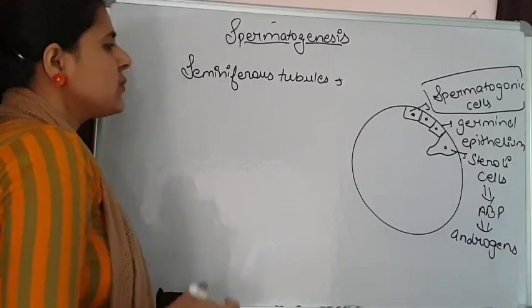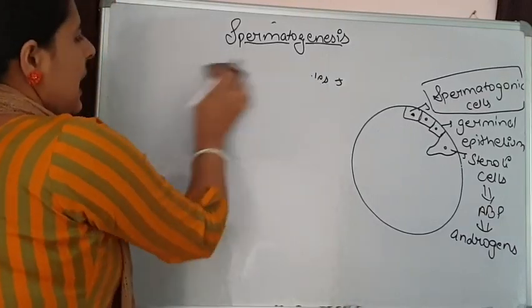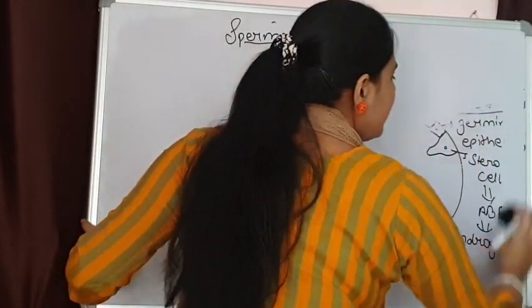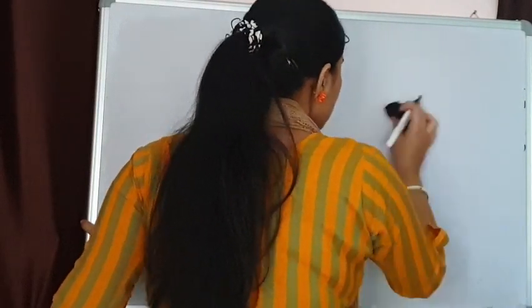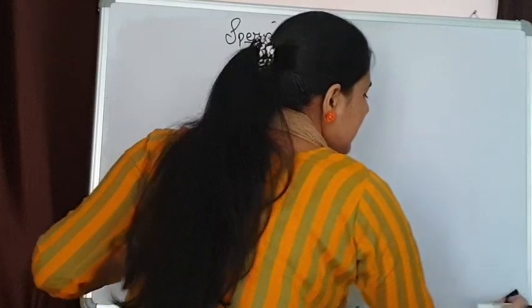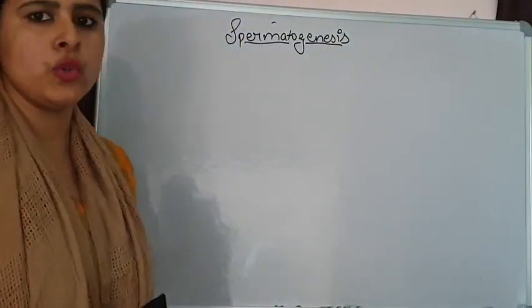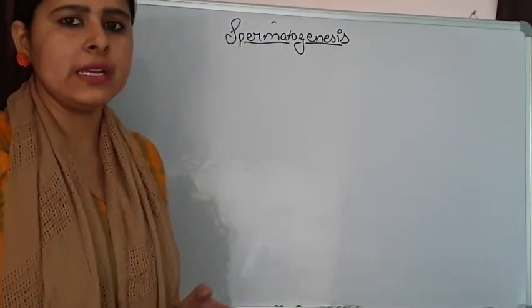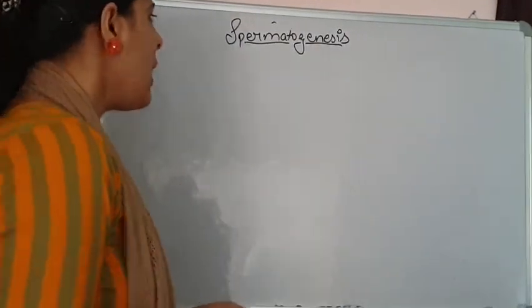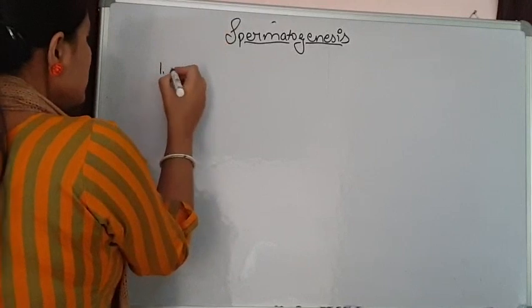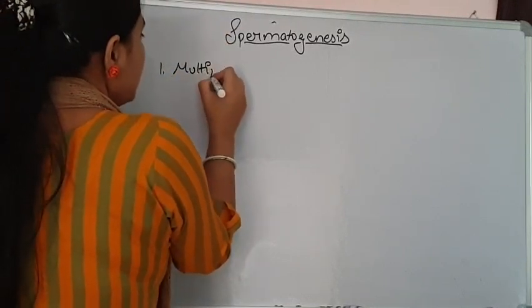Now let's see how this process takes place. Again, spermatogenesis has three phases. First will be the multiplication phase, meaning these spermatogonic cells are going to multiply in number. Then comes the growth phase, in which they increase in size. And lastly comes the maturation phase. How does it take place? So let's start with the multiplication phase.